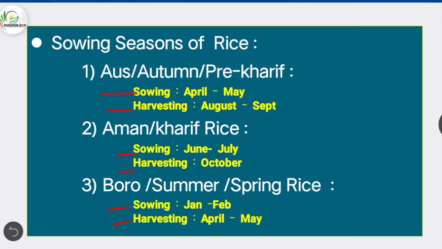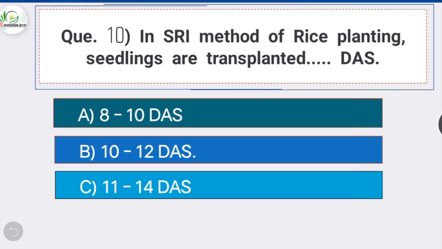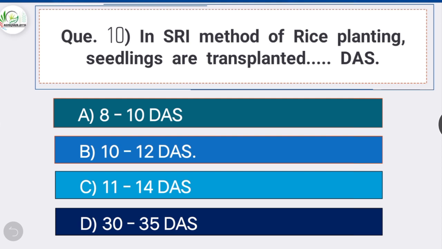Next question, question number 10. In SRI method of rice planting, or system of rice intensification, seedlings are transplanted dash days after sowing. Option B is correct, 10 to 12 days after sowing.